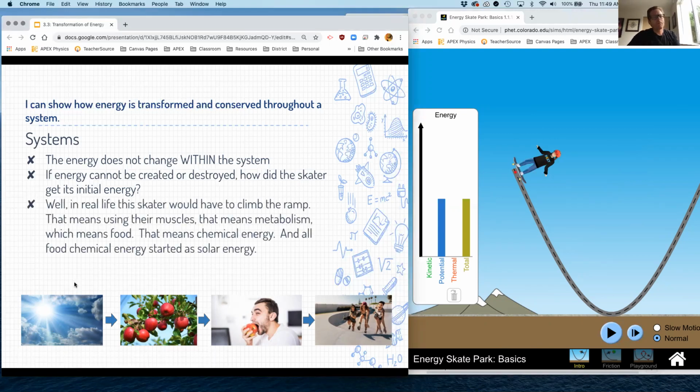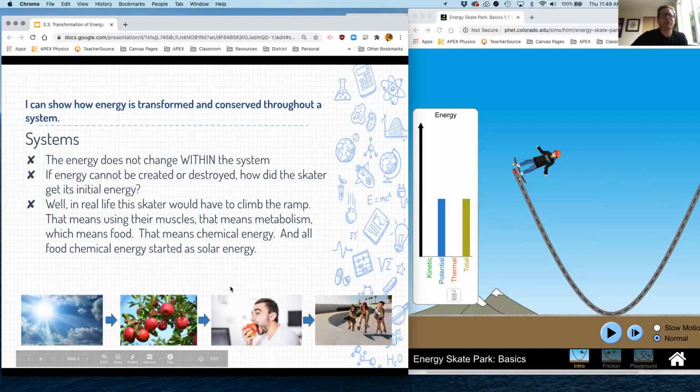The nuclear energy of the sun is transferred to solar energy, which is transferred to chemical energy, which is sugars stored in the apples, which we eat. You'll learn more about that in chemistry. We then break down those sugars and we can use those to activate muscles, and our muscles climb us up to the top, and that gives us potential energy. So these are transformations of energy going from one to another.